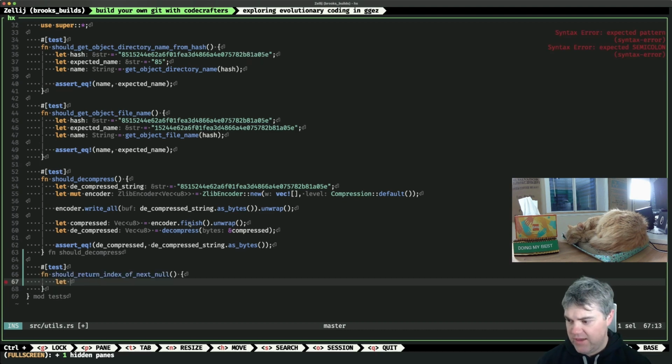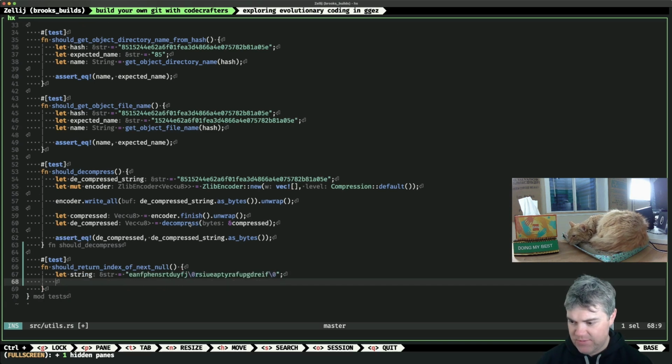All right, so let's say we have a string. So it basically comes in as u8, doesn't it? Okay, so we can figure this out. So we have our string. It's going to be just something like that, but we have a 0 in here. We could have even 2. Okay, so we get our string from that, and then, okay, so should return index of next null.